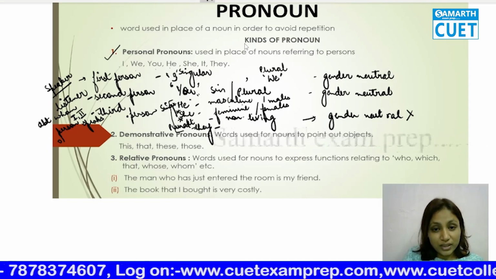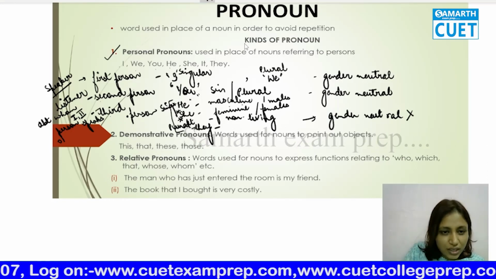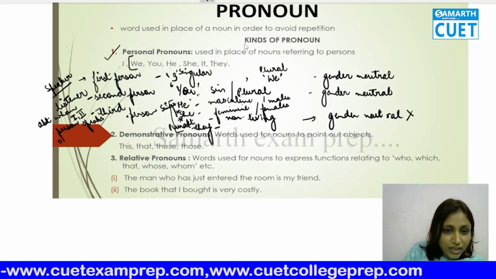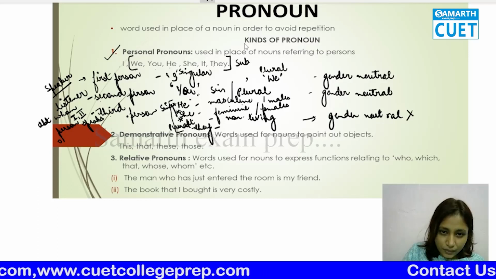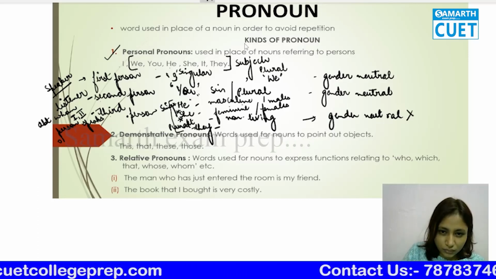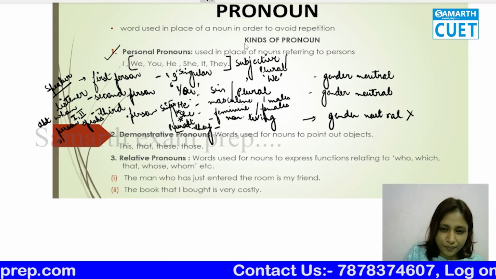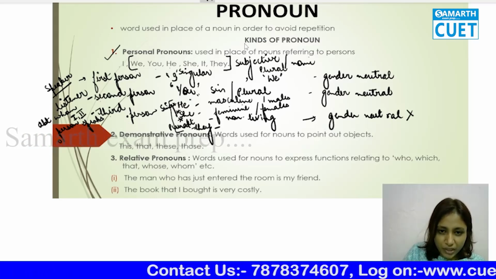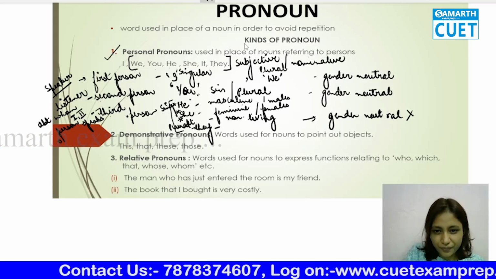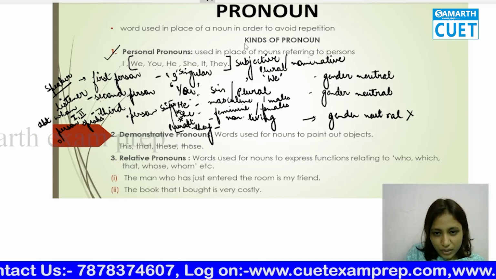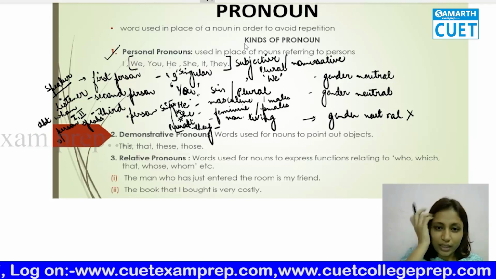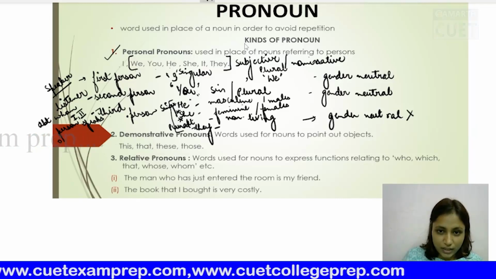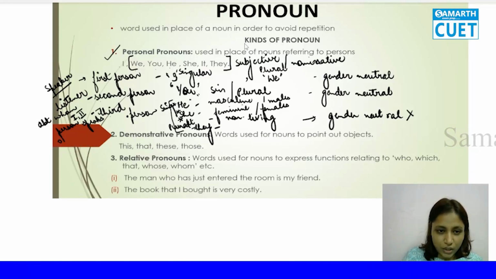Okay, now these all are what? These all are subjective or nominative form. What do you mean by subjective and nominative? See, I could have taught you in nouns also, but I did not wish to do that. In pronouns, you understand it better, the concept of subjective and nominative and objective.